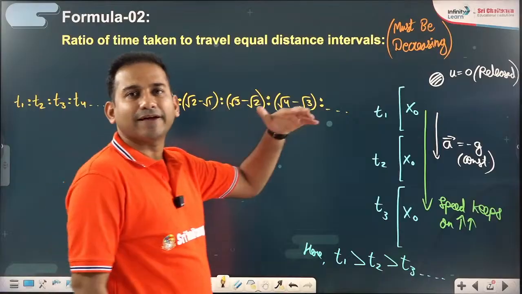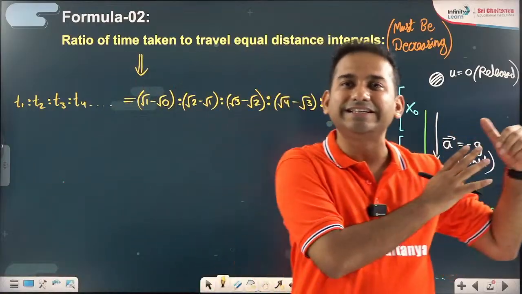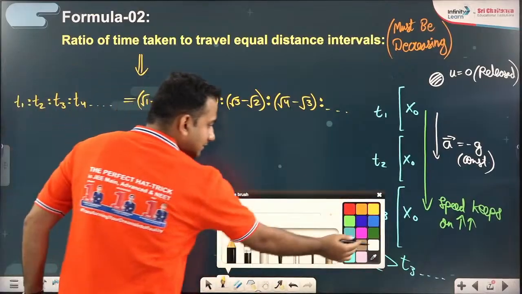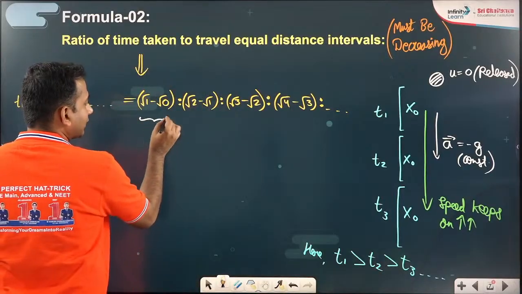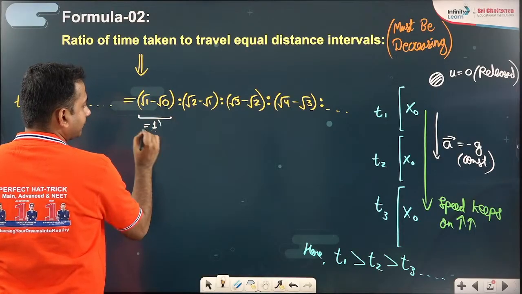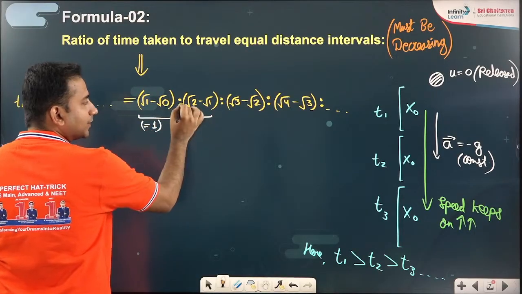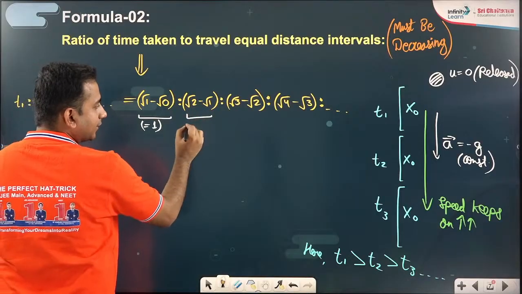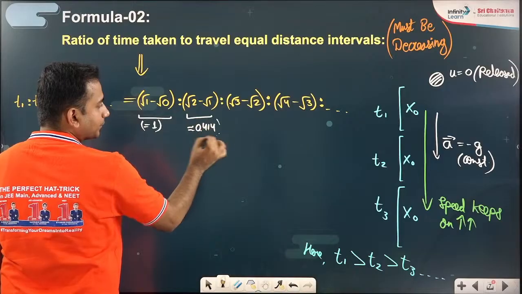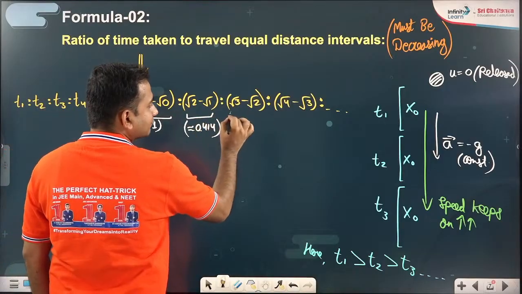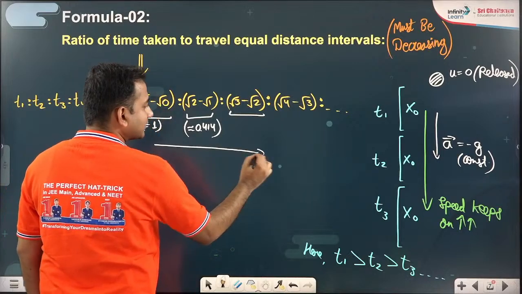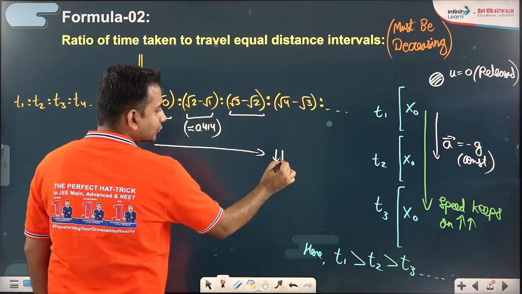In 1, 3, 5, 7, it's clearly visible it was increasing, Galileo's law of odd numbers. But here, its value is 1, and here its value is 1.414 minus 1, approximately 0.414. Here its value is 1.732 minus 1.414. So you can see it is a decreasing ratio.